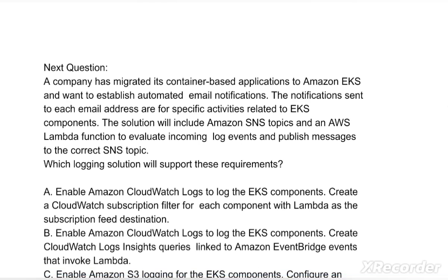Next question is, a company has migrated its container-based applications to Amazon EKS and wants to establish automated email notifications. The notifications sent to each email address are for specific activities related to EKS components. The solution will include Amazon SNS topics and an AWS Lambda function to evaluate incoming log events and publish messages to the correct SNS topic. So the question is, which logging solution will support these requirements?